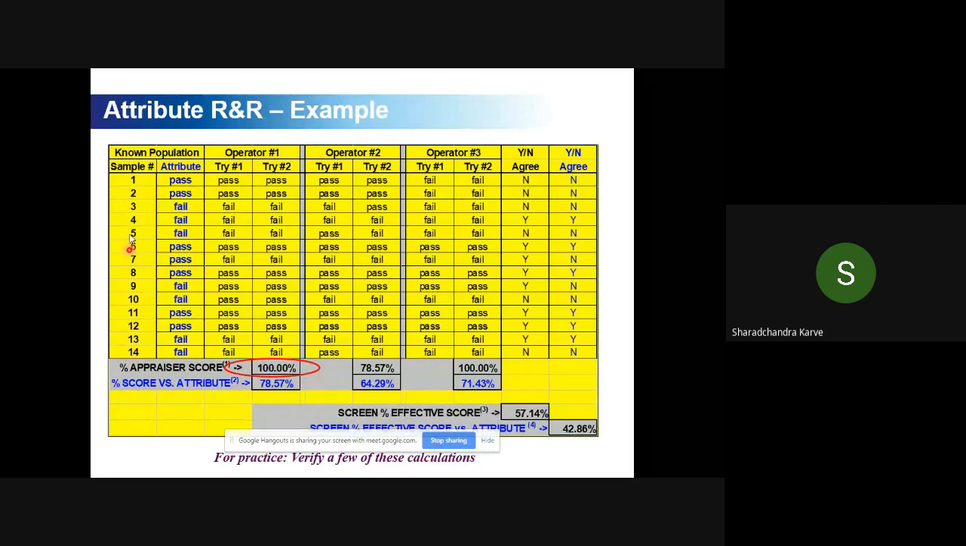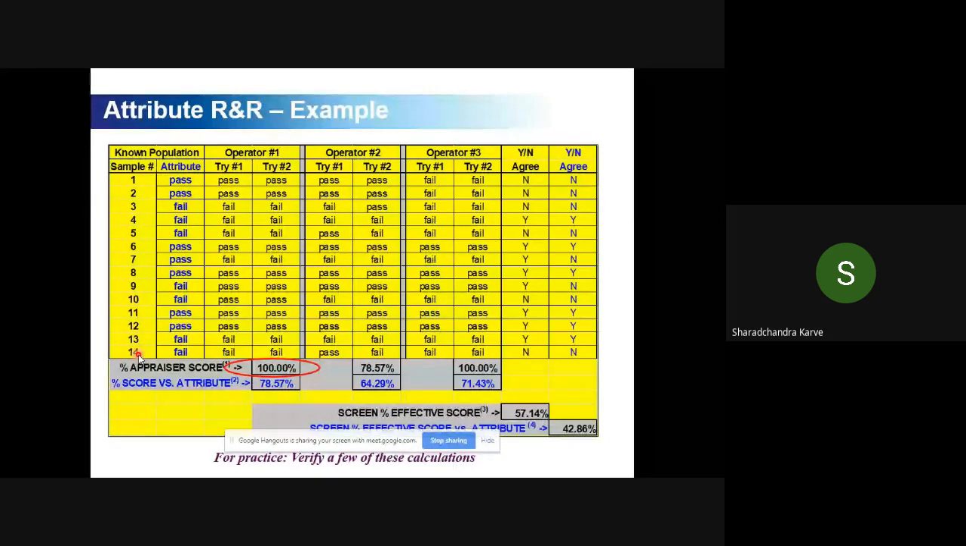So I have configured a sample of 14 parts. How is it generally configured? Of the 14 parts, 7 have to be good, 7 have to be bad. So 50% good, 50% bad. And even within that 50%, it has to be 50-50: clear-cut bad and marginal bad or marginal fail, clear-cut good and marginal pass. Because we have to understand whether my inspectors are doing a good job or not.